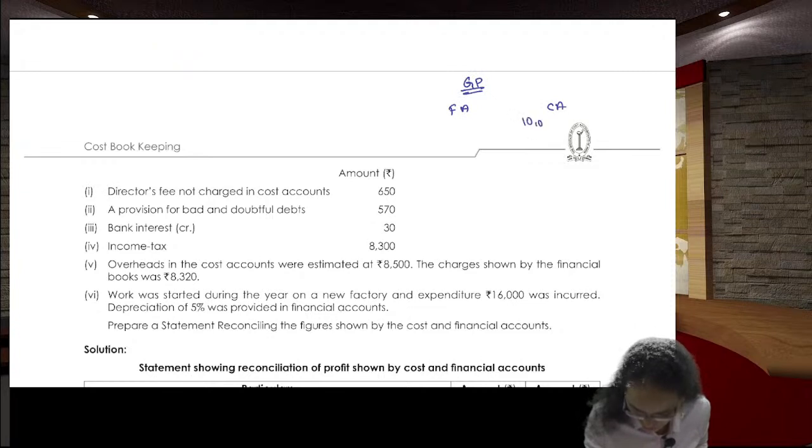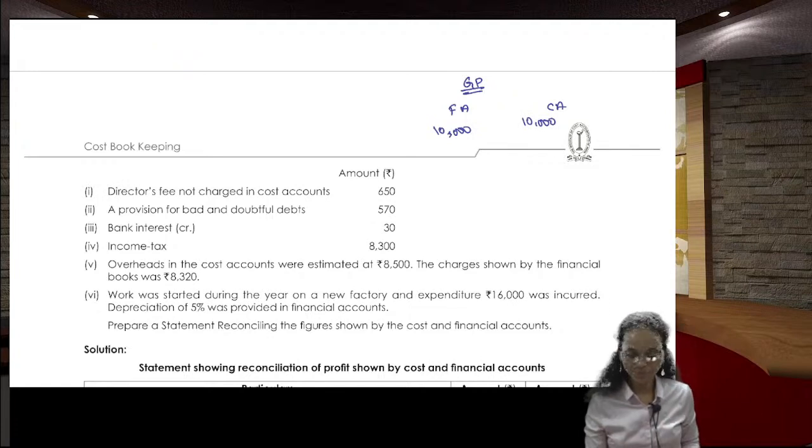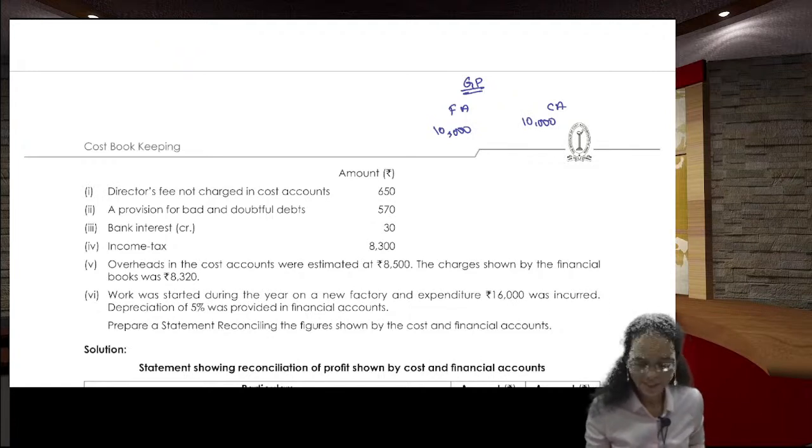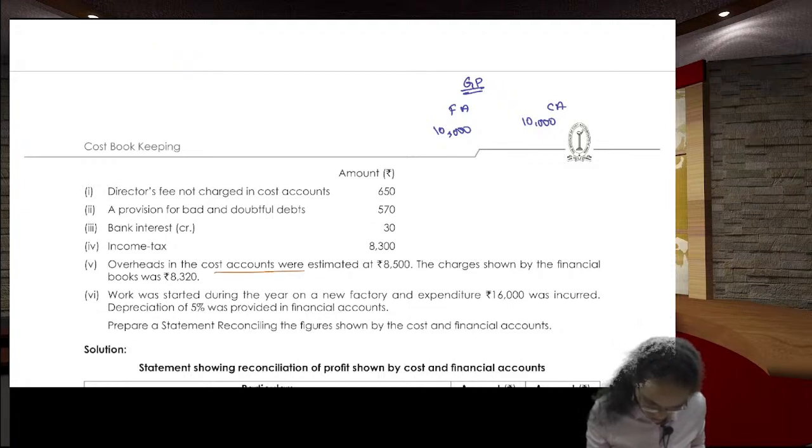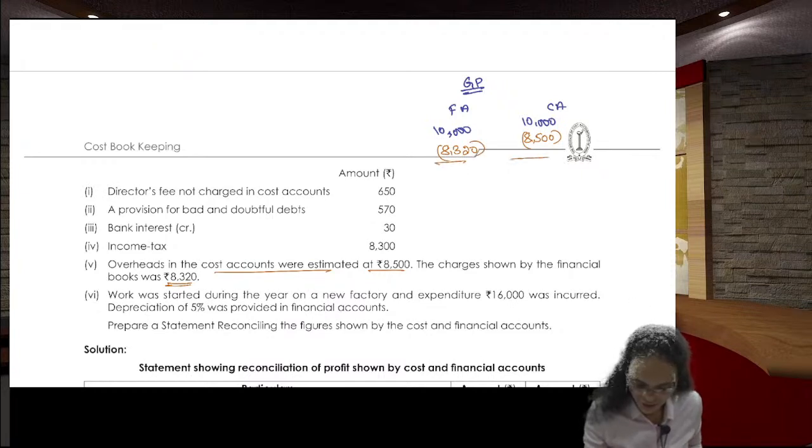Here 10,000 rupees. Example I am saying. Don't ask me from where you have taken, madam. To make you understand, 10,000 rupees is the gross profit. But here, in the cost, you have deducted 8,500 rupees as an expenditure, but in the financial 8,320 rupees you have deducted as an expenditure. So, what is the net profit you got?